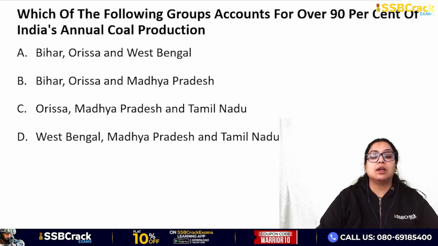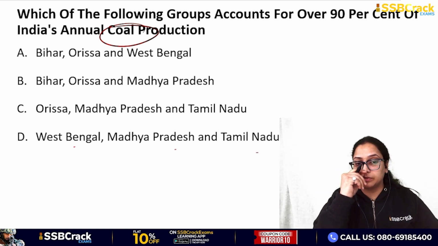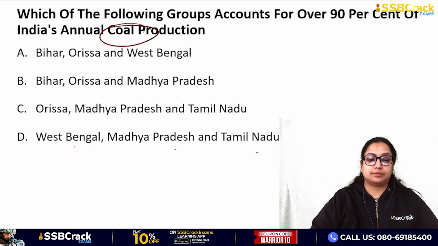Okay, next question. Which of the following groups accounts for over 90% of India's annual coal production? The question is particularly about coal production. Bihar, Odisha, West Bengal; Bihar, Odisha, Madhya Pradesh and Tamil Nadu; West Bengal, Madhya Pradesh and Tamil Nadu.